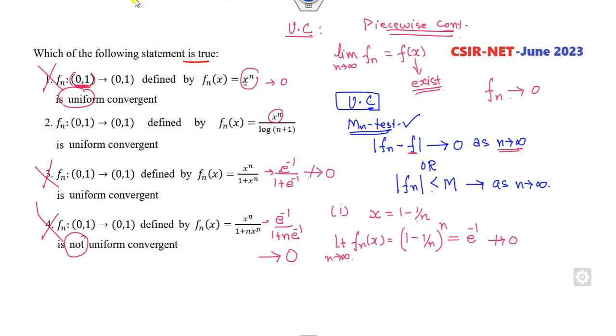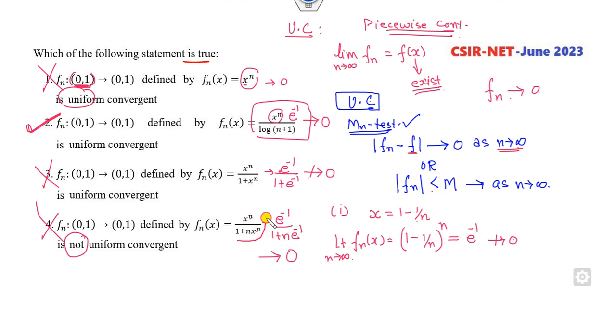But how can you check that? The upper limit is e raised to power minus 1, the denominator is e log of n plus 1. So it clearly says that it goes to 0 as n approaches infinity. So this is my convergence.